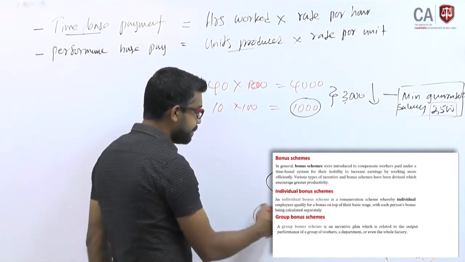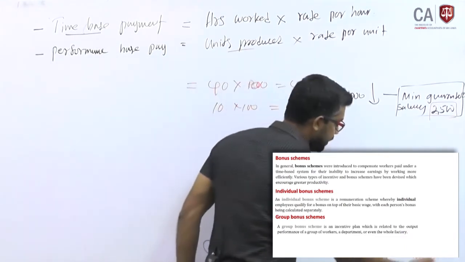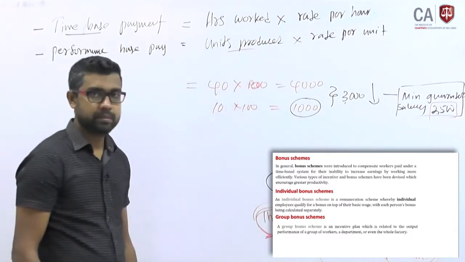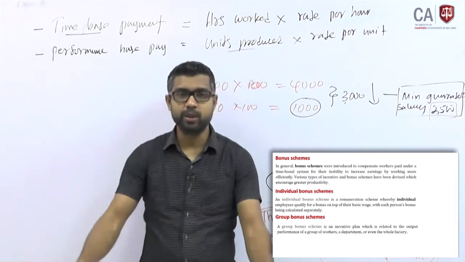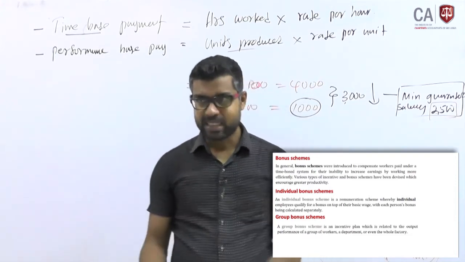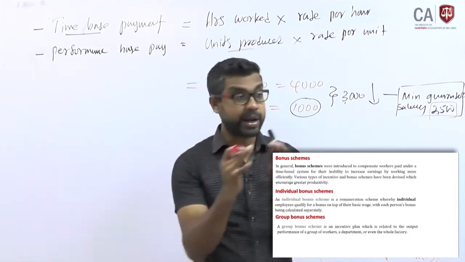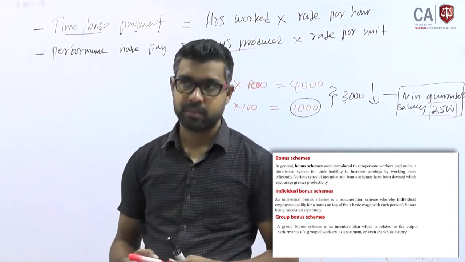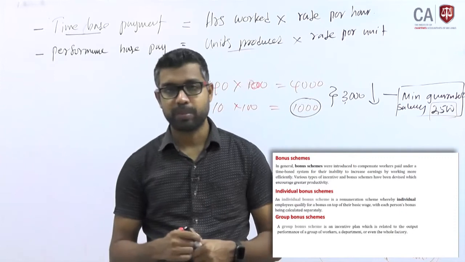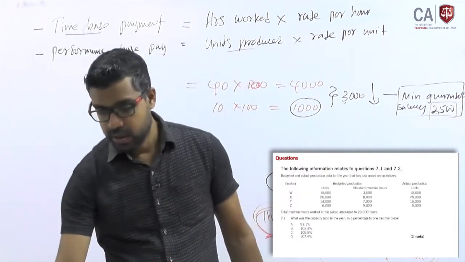Therefore, everything depends on the entire work group. Without working together, you might not be able to achieve those targets. So, to recognize that group, you will give group bonus schemes, right. Those are the two types of bonus schemes.